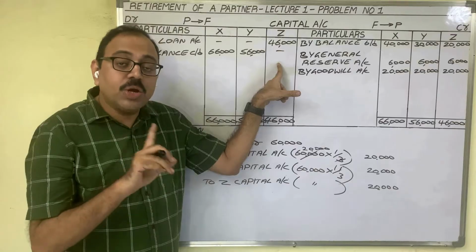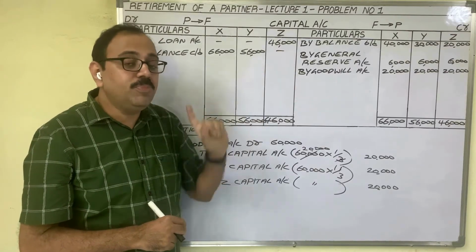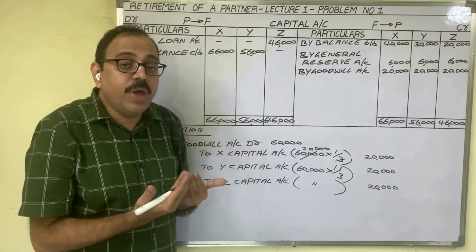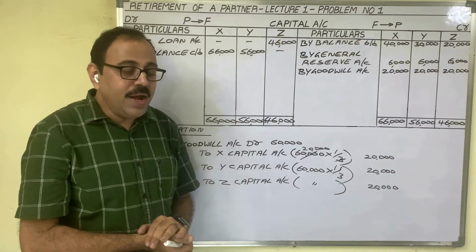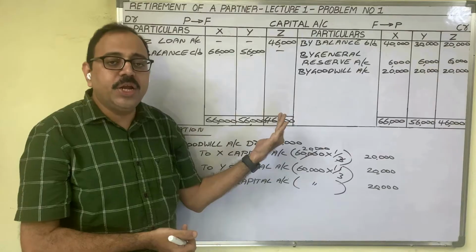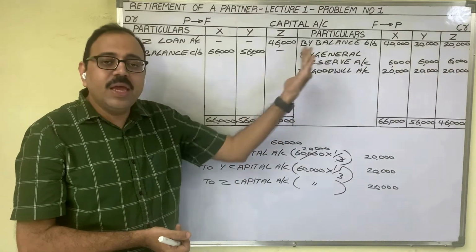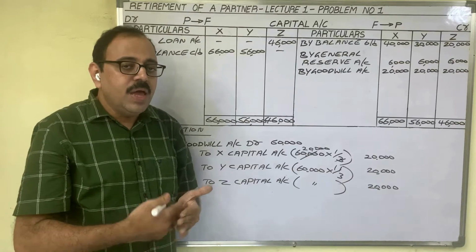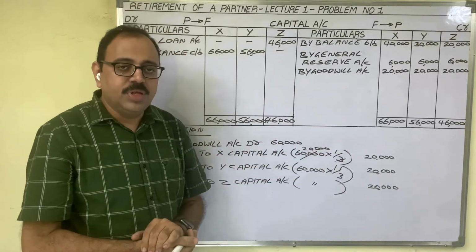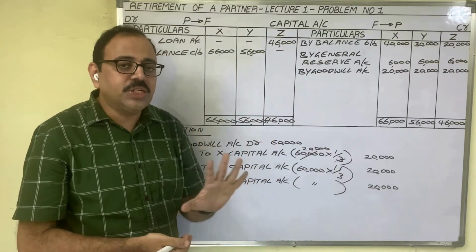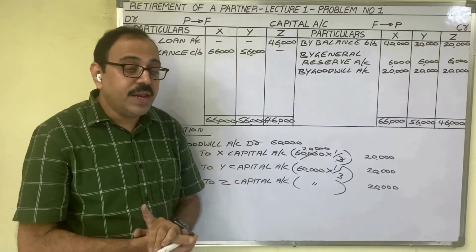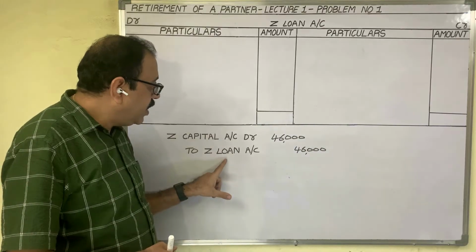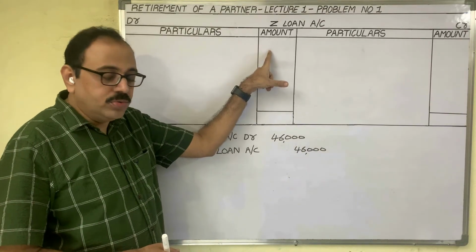Don't prepare cash account or bank account, because in the present problem the firm is not paying any amount to the retiring partner, and no new partner is admitted into the firm, nobody is bringing capital into the firm. So cash is not coming into the firm, cash is not going from the firm. Therefore, no need to prepare cash account or bank account. Directly we have to prepare Z loan account. This loan related entry we have to post in Z loan account.